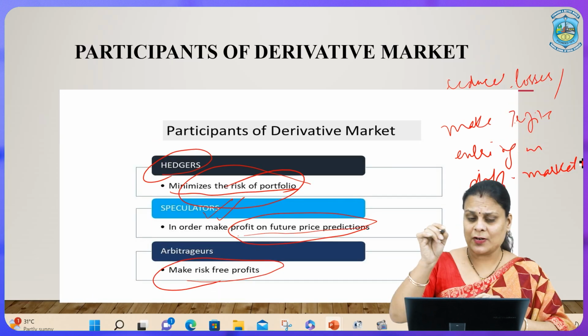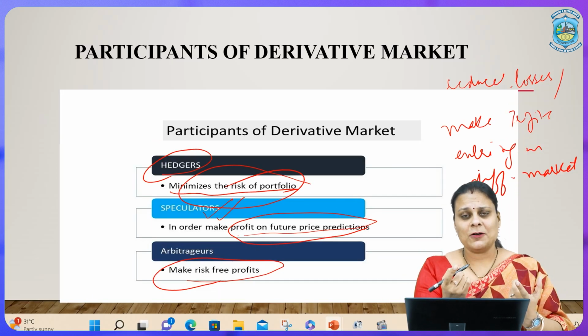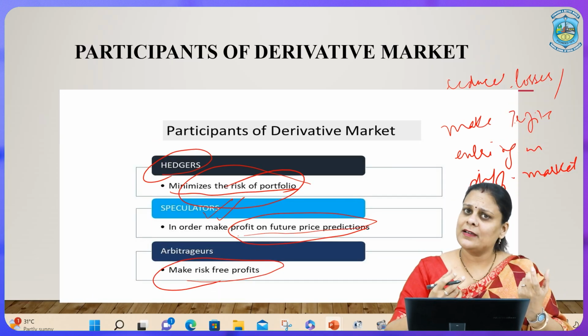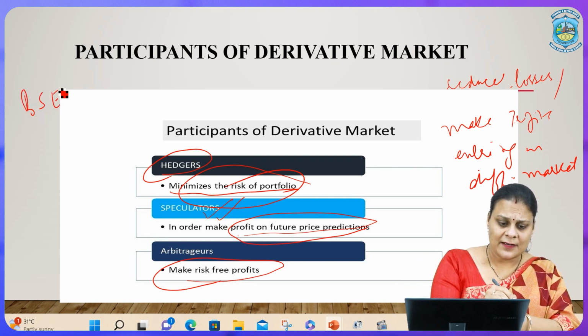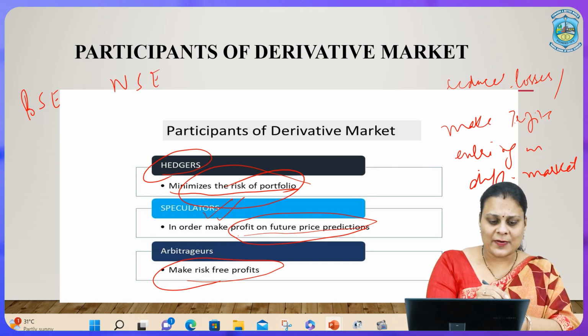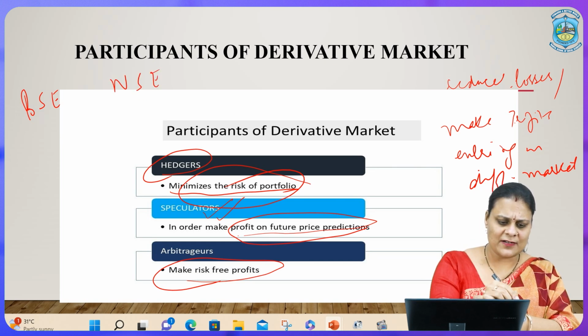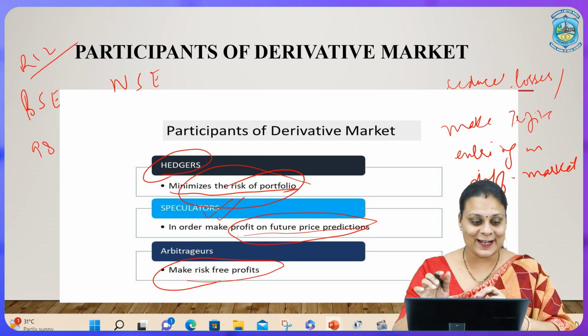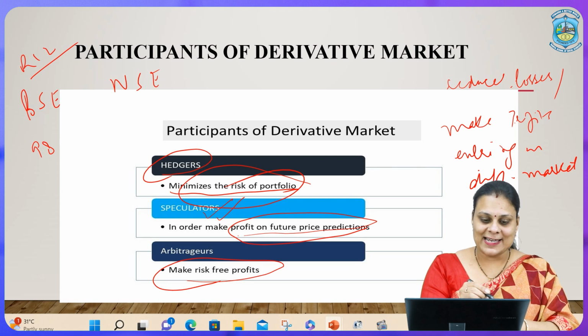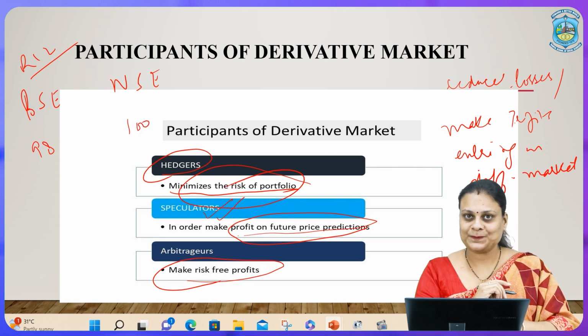How? For example, a share, as all of us know, can be traded in NSE as well as BSE. Now, for example, let us take Reliance India Limited, where the price of one share is 98, although it is not, this is just an arbitrary figure. In BSE it is at 98 and at NSE it is at 100.